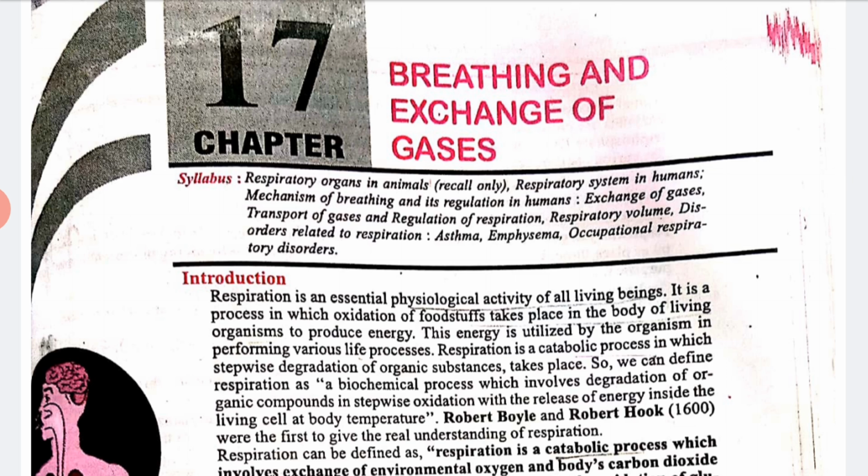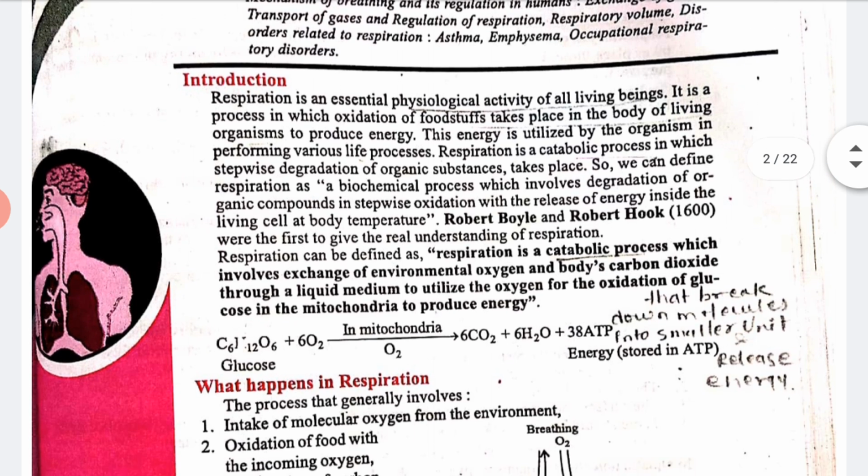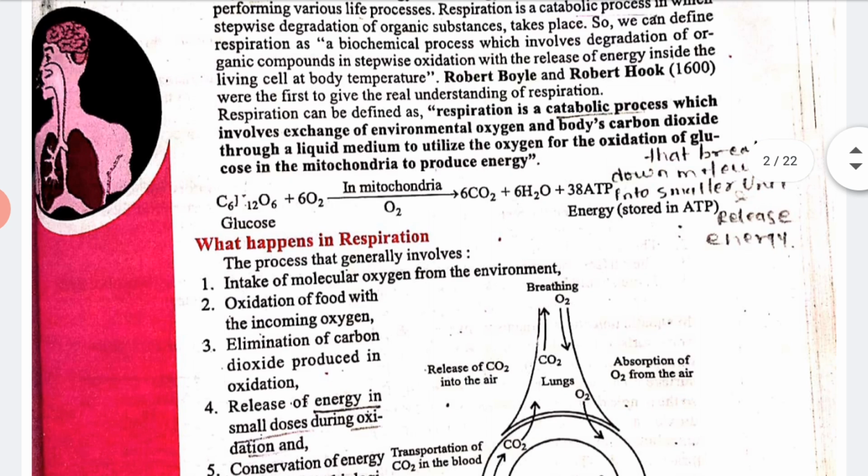Robert Boyle and Robert Hooke, in the 1600s, were the first to give a real understanding of respiration. They defined respiration as a catabolic process which involves exchange of environmental oxygen and the body's carbon dioxide through a liquid medium, to utilize the oxygen for the oxidation of glucose in the mitochondria to produce energy. So we can say the exchange of gases is known as respiration.